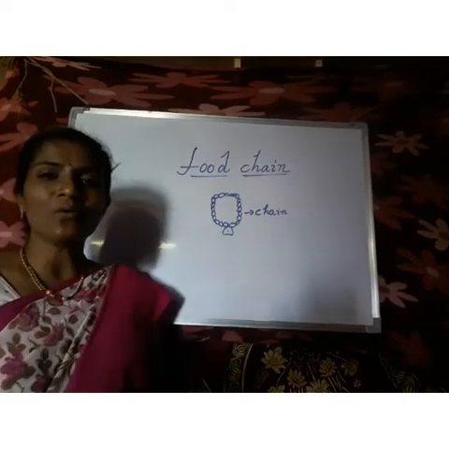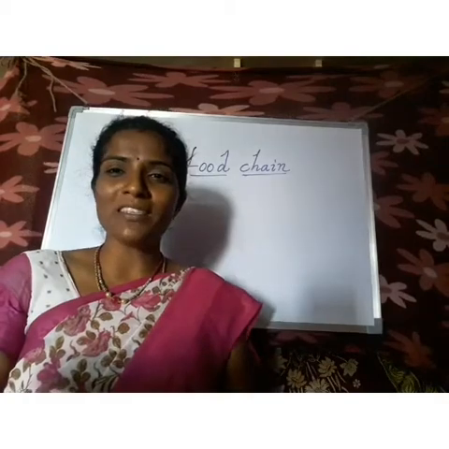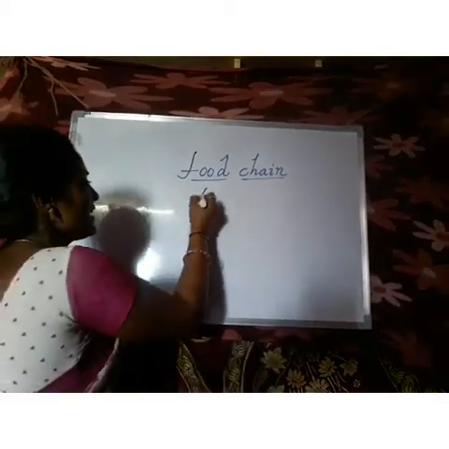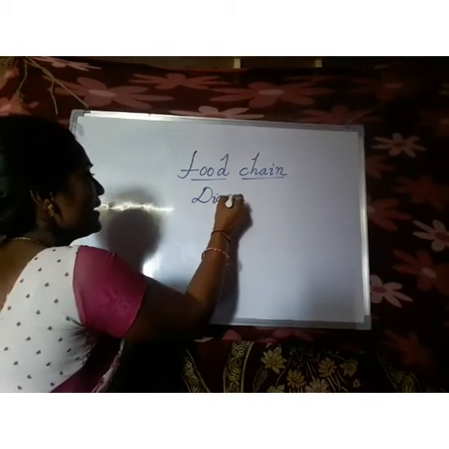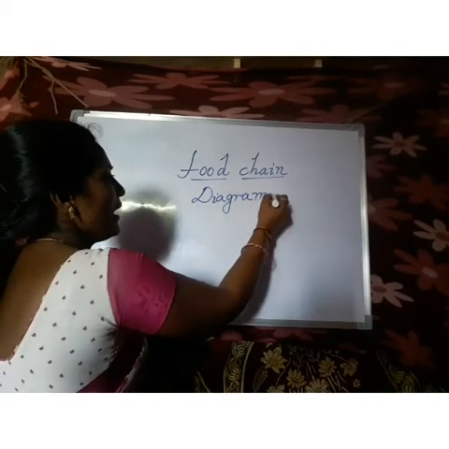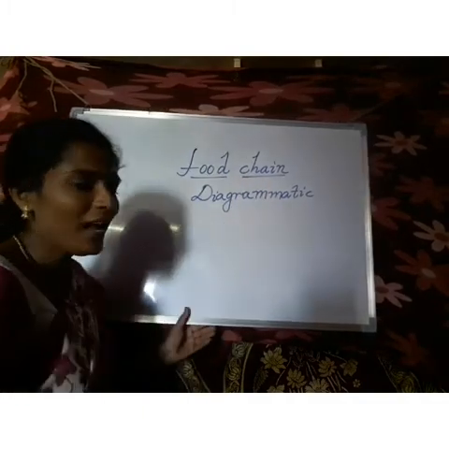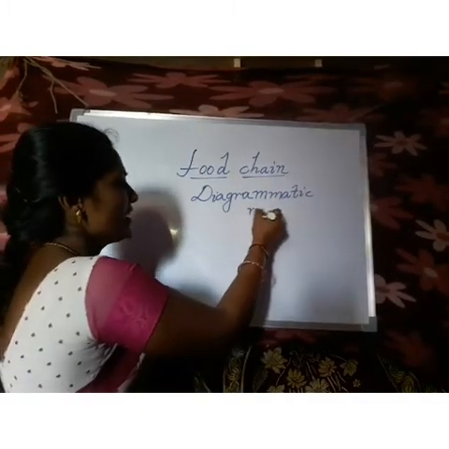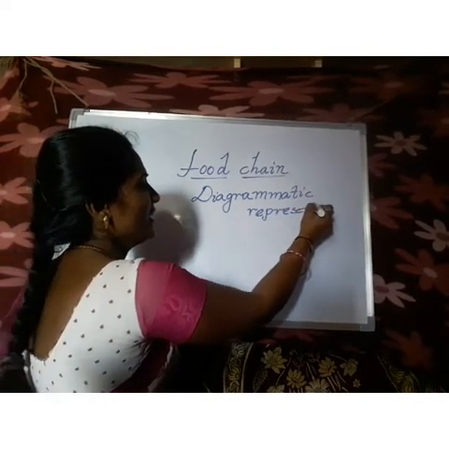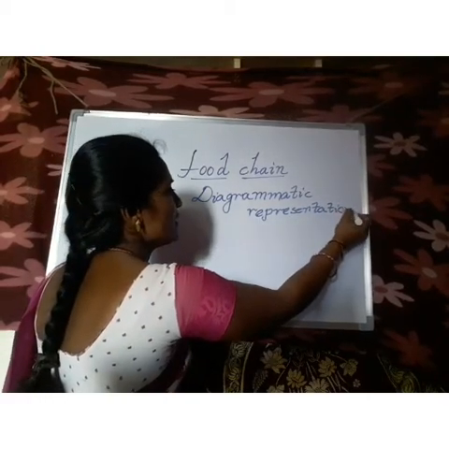Coming to our lesson, that is food chain. Here food chain does not mean a chain like this. It is a diagrammatic representation.